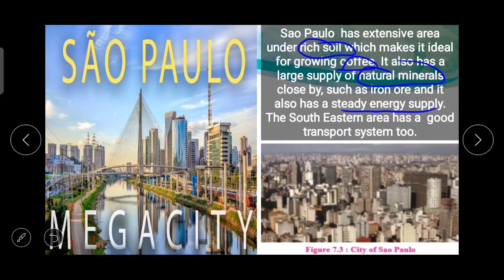Now, these are the things which are very essential for human settlement, and why there is nucleated type of human settlement in Sao Paulo: because of rich soil, which makes it ideal for growing coffee. Not only this, but also it has a large supply of natural minerals and also a steady energy supply. So these are the regions of development.